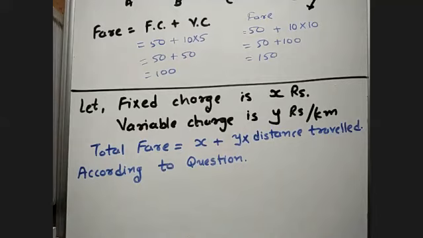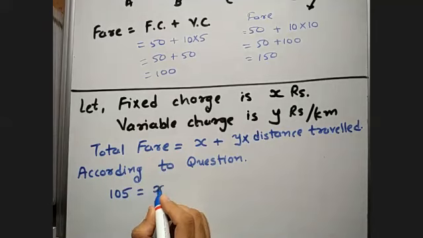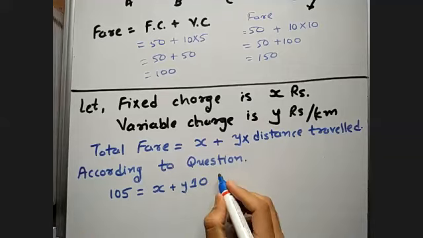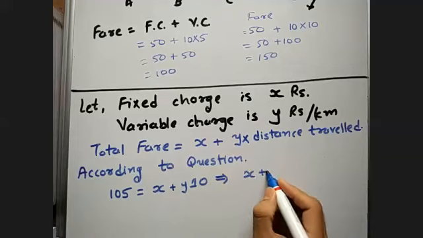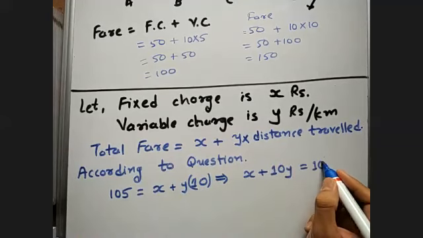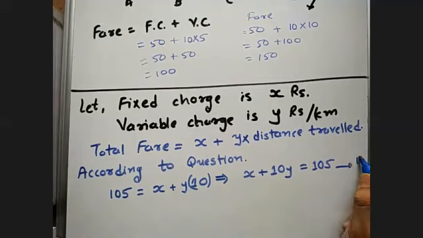According to the question, for a distance of 10 kilometers, the charge is rupees 105. So the total charge is 105 when you are traveling a distance of 10 kilometers. So X plus Y into 10 is equal to 105. Or if we write it in a clear way, X plus 10Y is equal to 105. So this is my equation number 1.